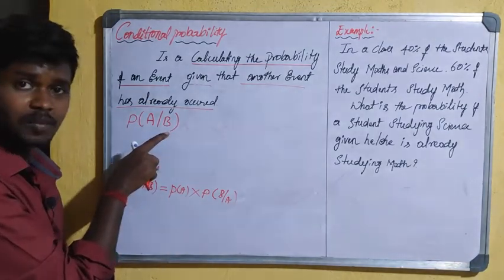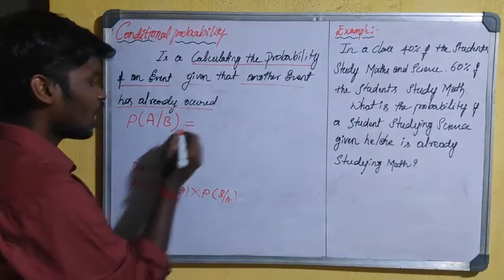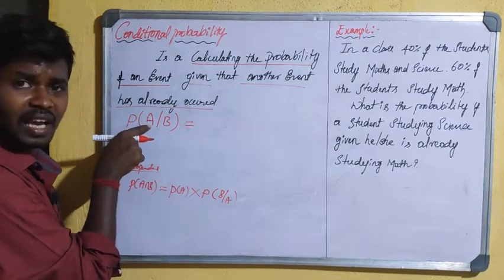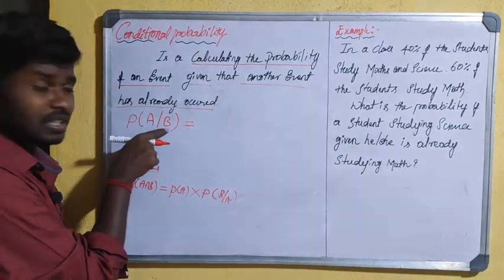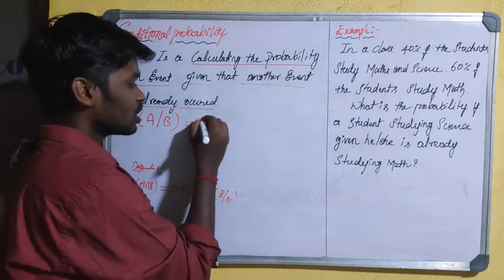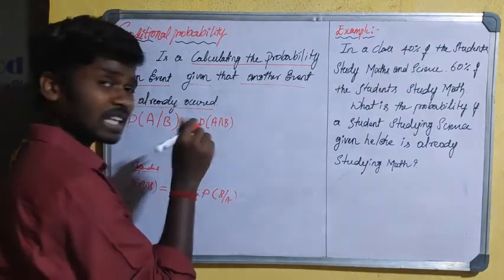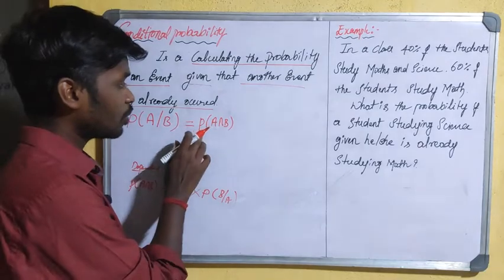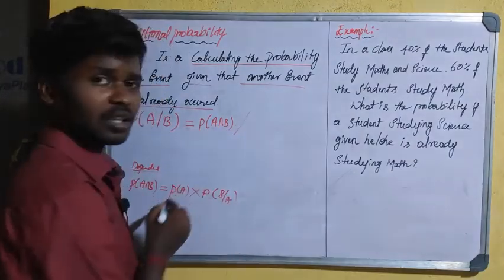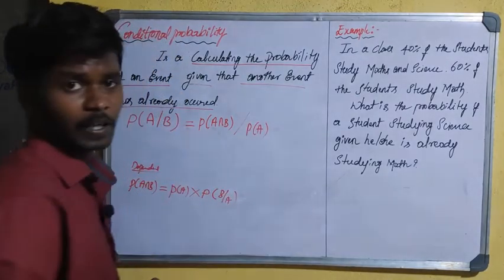Like this we have to read this formula. Taking into consideration event A occurring given that B has occurred, we take the probability of A and B both occurring, that is the probability of A intersection B, and divide it by the probability of B.